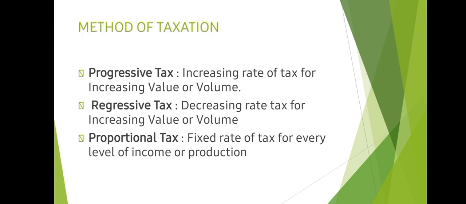Next, the method of taxation, that means how we are collecting the tax. Progressive tax: increasing rate of tax for increasing value or volume. Regressive tax: decreasing rate of tax for increasing value or volume. Proportional tax: fixed rate of tax for every level of income and production. As the definitions tell us, progressive means for increasing value, the rate is increased. Regressive, for increasing value, the rate is decreased. And proportional tax, there's a fixed rate.